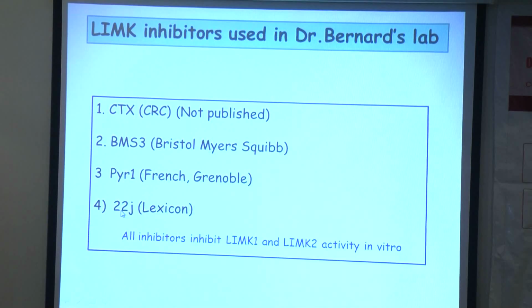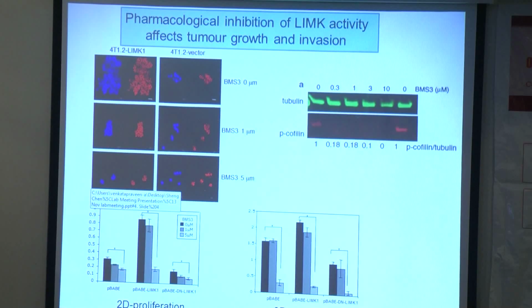All of those inhibitors inhibit LIMK1 and 2 at the same level. Our lab was working with CTX, and unfortunately we couldn't publish for some reasons. BMS3 and PYR1 and 22J were available, and they were published. We tried a number of experiments, and we collaborated with them, and we managed to get nice data.